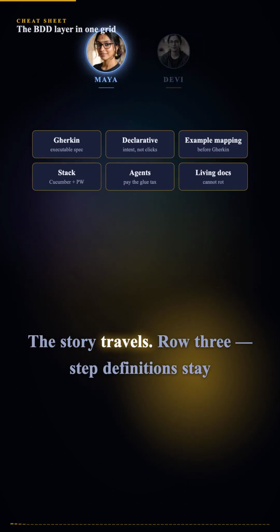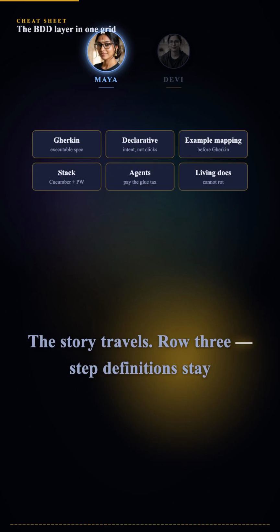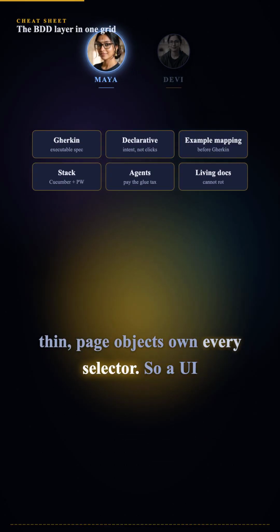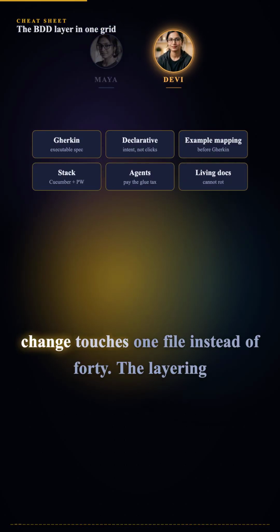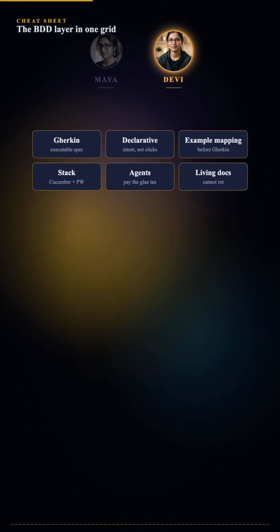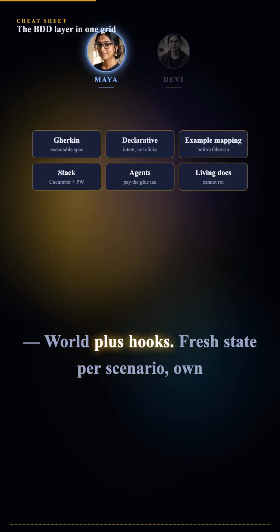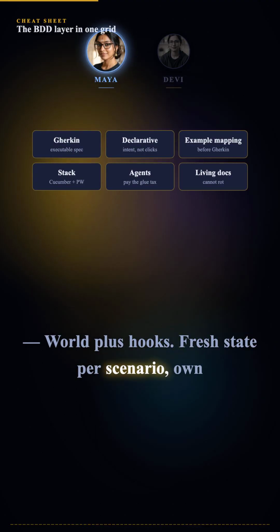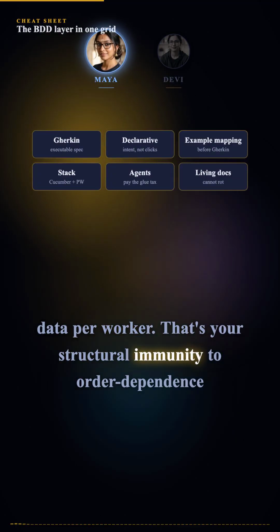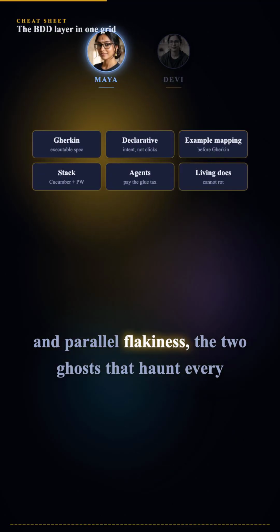The story travels. Row 3: Step definitions stay thin. Page objects own every selector. So a UI change touches one file instead of 40, the layering row. Row 4: World plus hooks. Fresh state per scenario. Own data per worker. That's your structural immunity to order dependence and parallel flakiness.